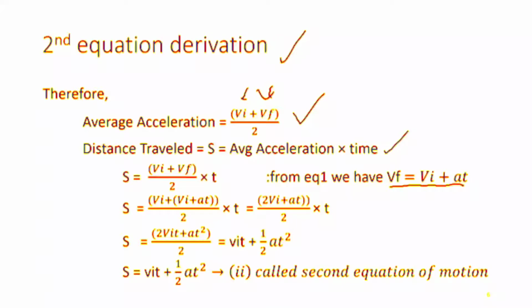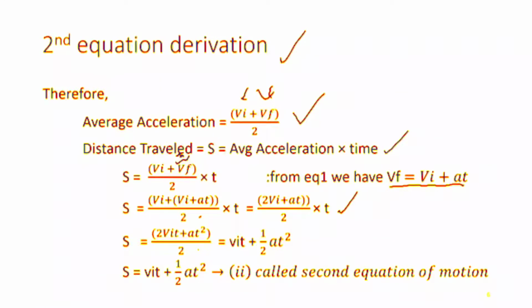Now t is multiplying with all the terms in the bracket. In the bracket we see Vi plus Vi, these terms are the same, so we add them and it becomes (2Vi plus at) multiplied by t divided by 2.